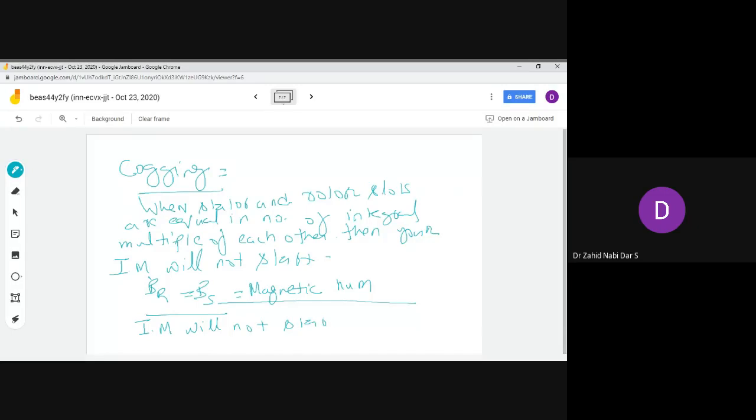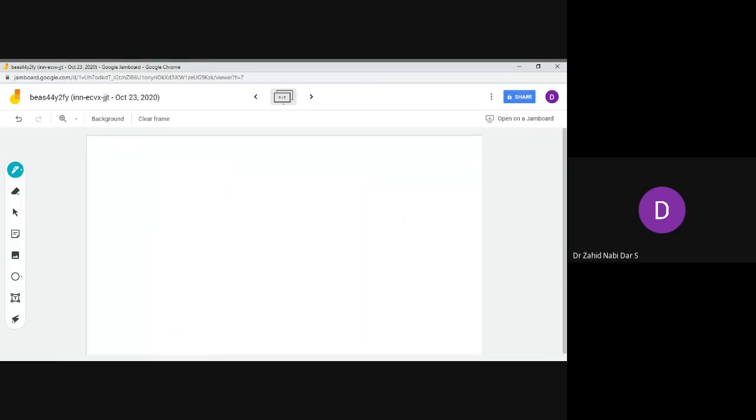So what is the process to avoid cogging? How will you avoid cogging? Can you tell me? In order to avoid cogging, what will you do? You should select the rotor and stator slots properly.